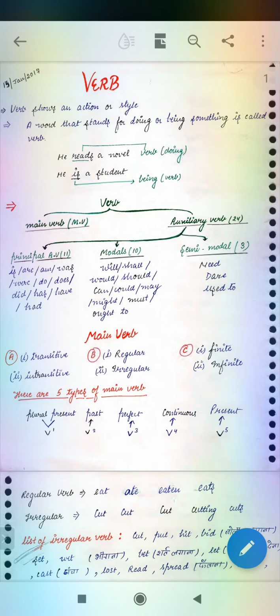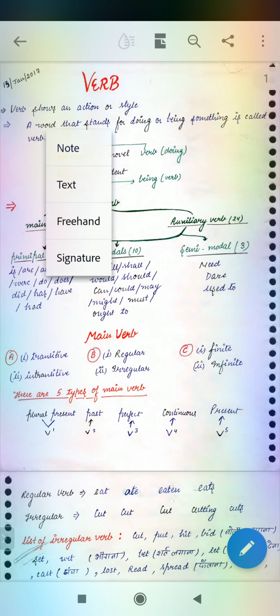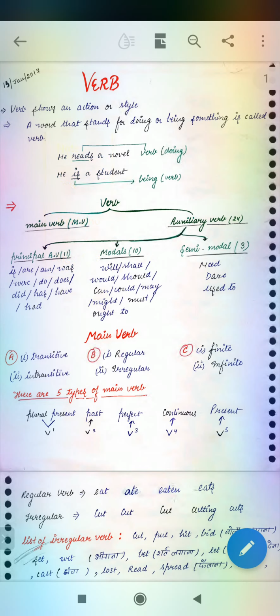As it is given there, all doing verbs are called verb. For example, he reads a novel. So reads is a doing verb. Or what is the being verb? Being verb is the helping verb. Being verb here is referred to as the helping verb.